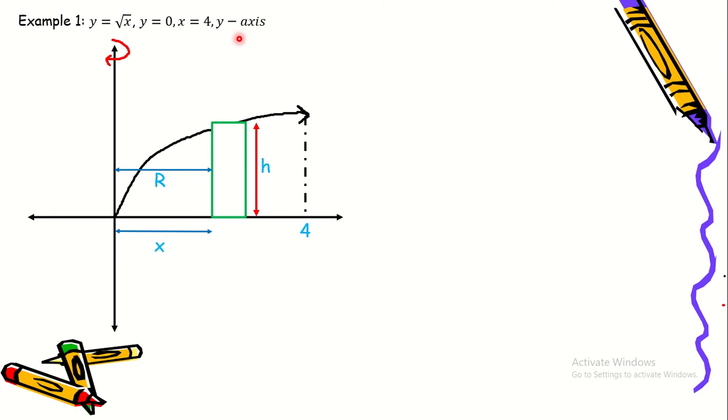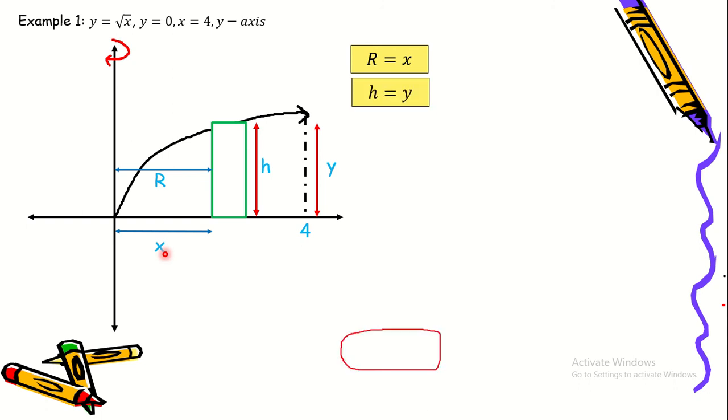Thus, we could say that r is equal to x. x is the distance between the y-axis and the rectangle. So notice that the height is the same as y. So we could say that h is equal to y.